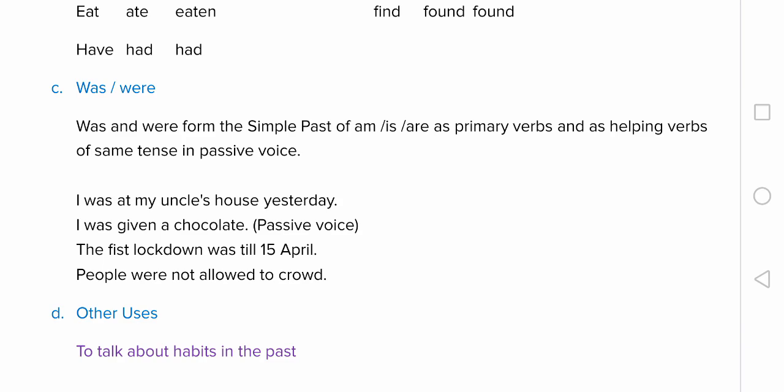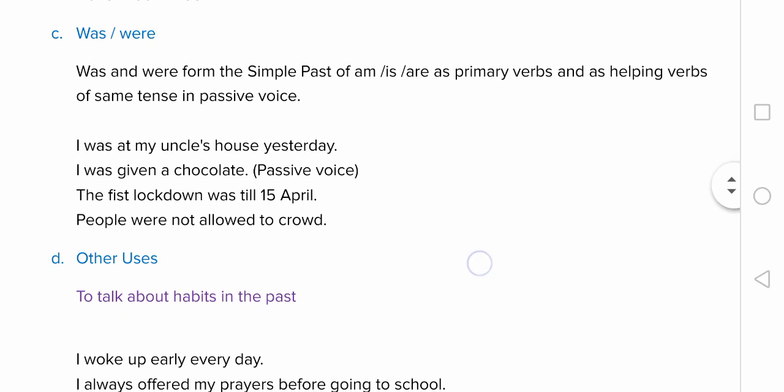So was and were form the simple past of am, is, are as primary verbs, and of course they also indicate simple past tense in passive voice, like the last example. I was given a chocolate. Probably you went to your uncle's house yesterday and you were given a chocolate by him. So here was is the helping verb. Though the verb given is in the third form, it is simple past tense but in passive voice.